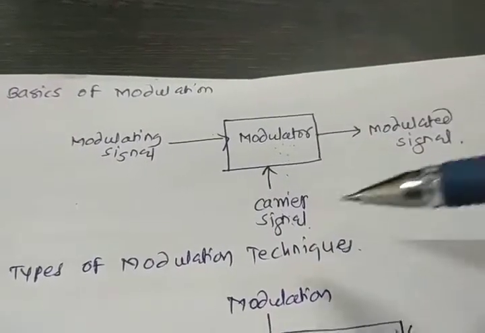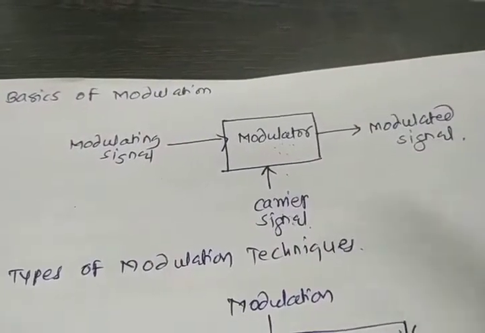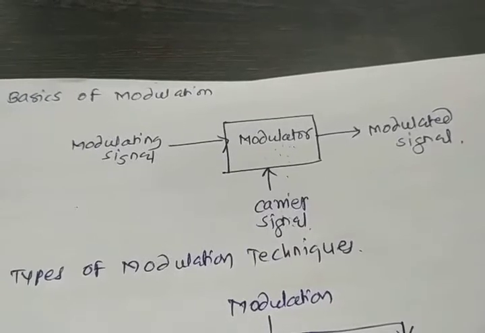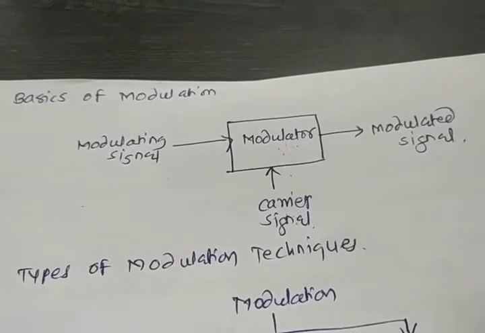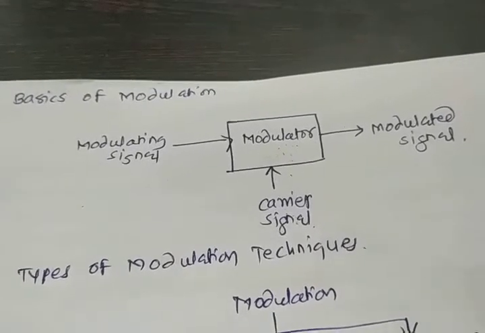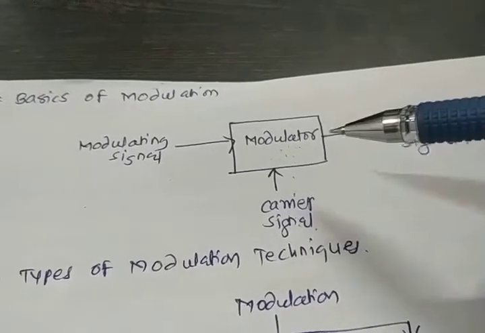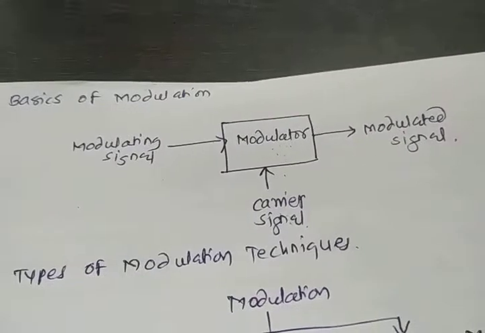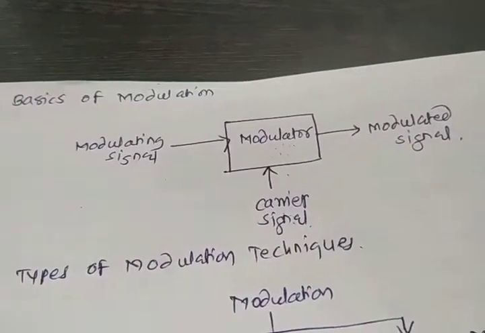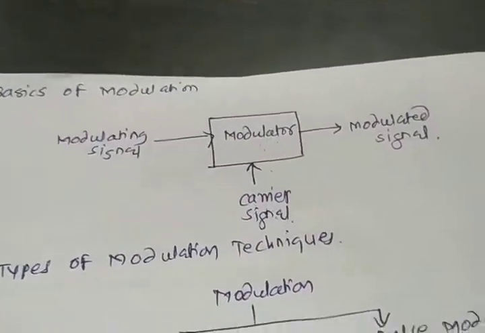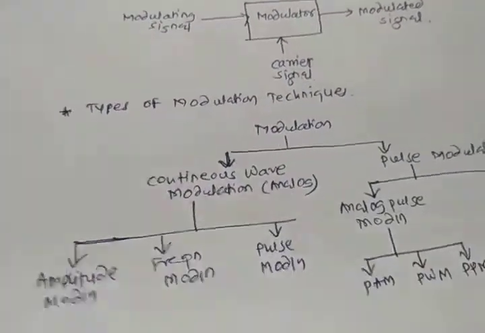While doing so, it follows the amplitude, frequency and phase of the original signal, and with respect to these it transfers that signal from transmitter to receiver.